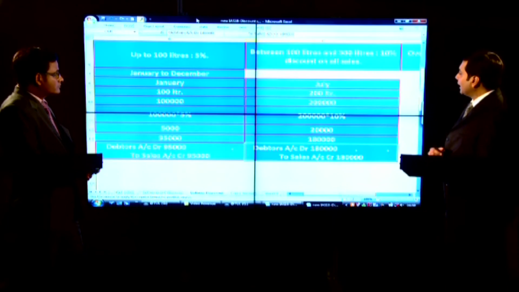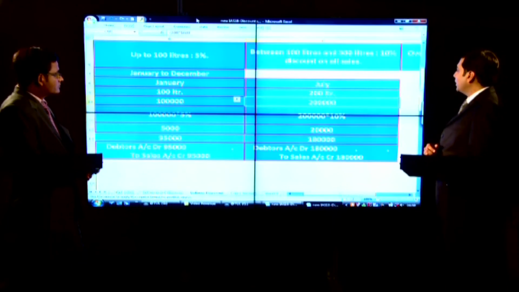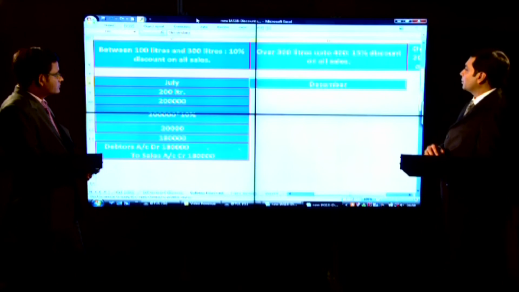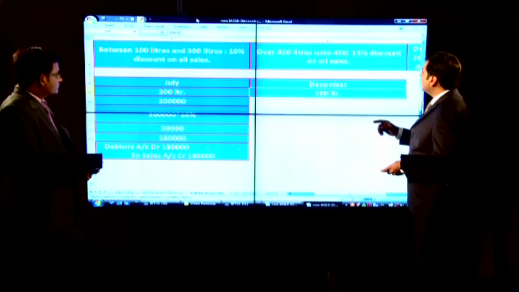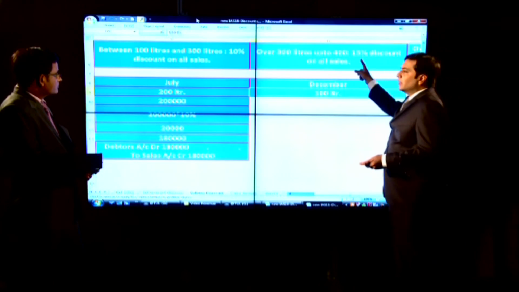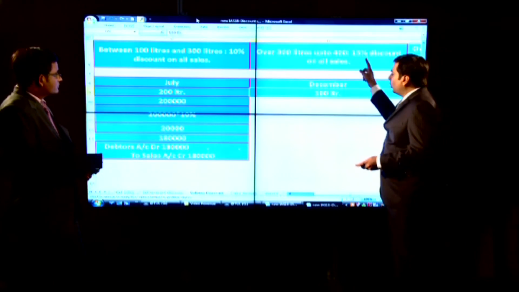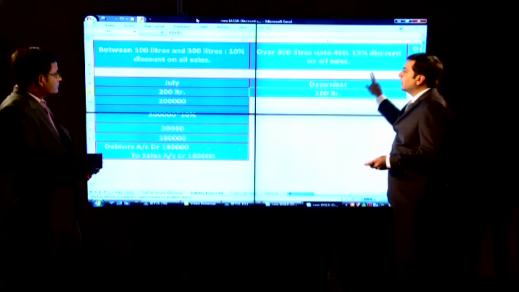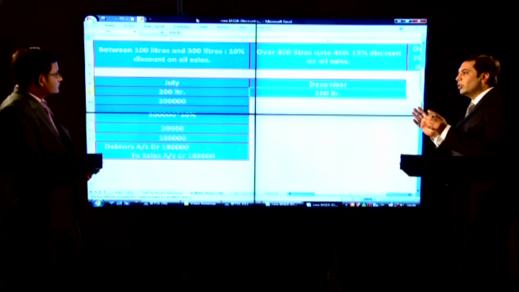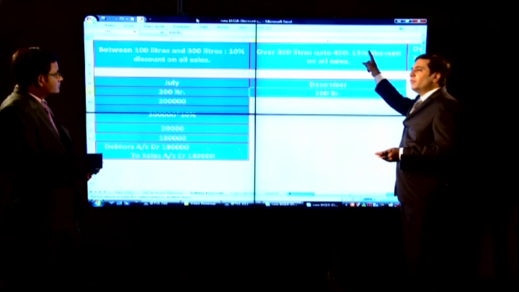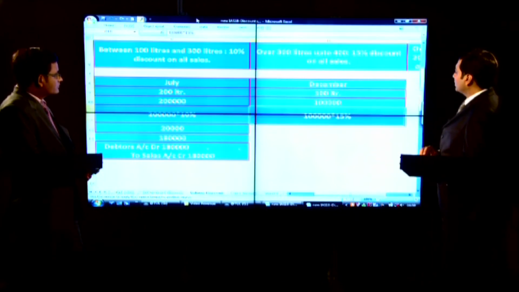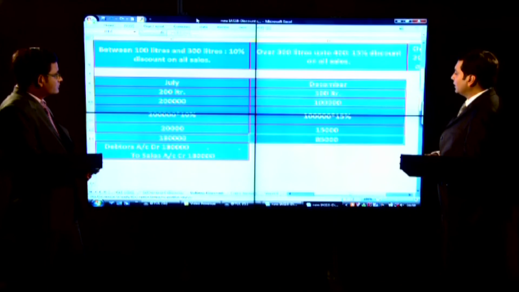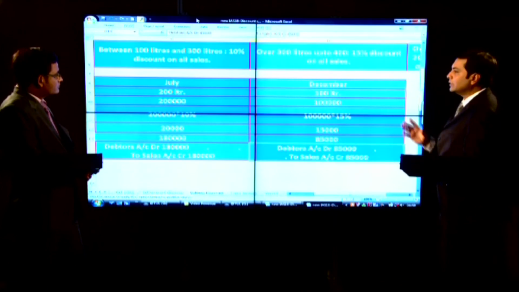Again, take the example that a third purchase is taking place in December of 100 liters. Now this 100 liter is falling under the third category. For this specific 100 liter, the discount which will be given on invoice is at the rate of 15%, which is 15,000, netting off is 85,000, and this is the revenue entry.